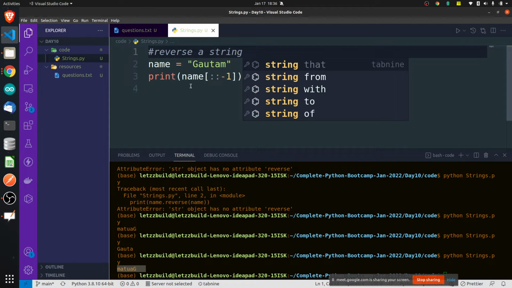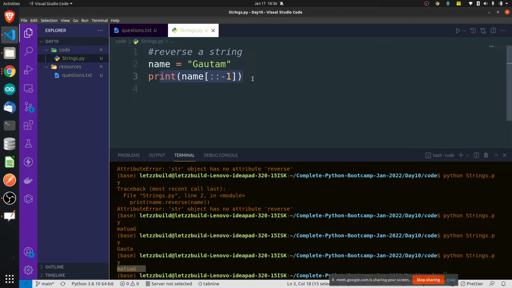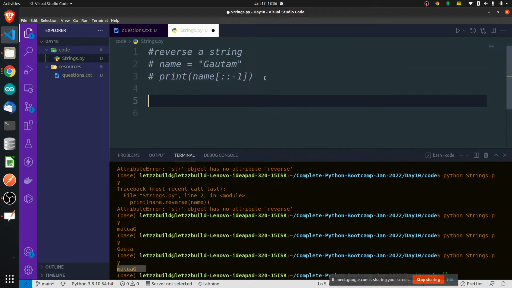So it's damn simple in Python. You did it in one line. You could have written a for loop and done lots of stuff in another language, but you did it only in one line, just using the slicing concept. Just two colons and minus 1. That's it. Your string is reversed. Looks good.